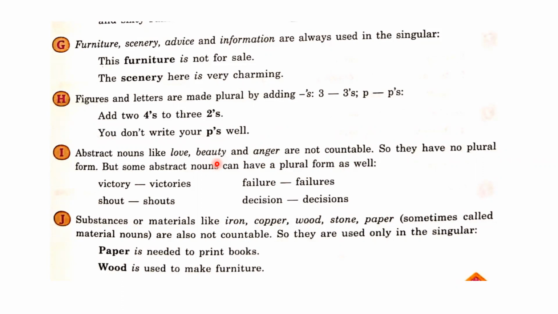Next point, point number J, substances or materials like iron, copper, wood, stone, paper, sometimes called material nouns, are also not countable, so they are used only in singular form. So dear students, whenever we use any noun as a material, they don't have any plural form. So material nouns are used in singular form.